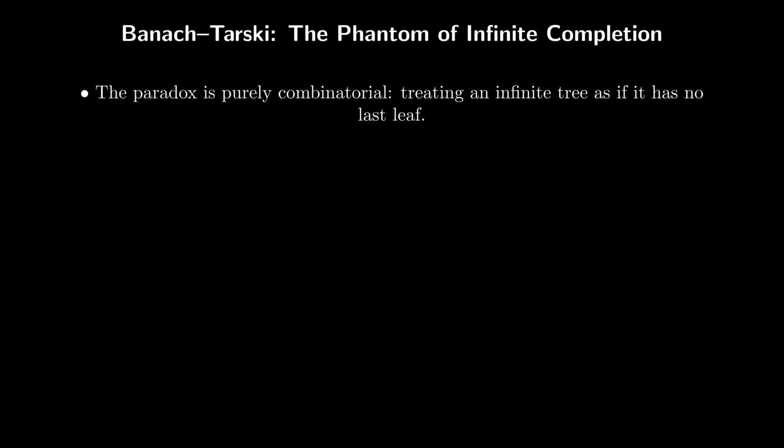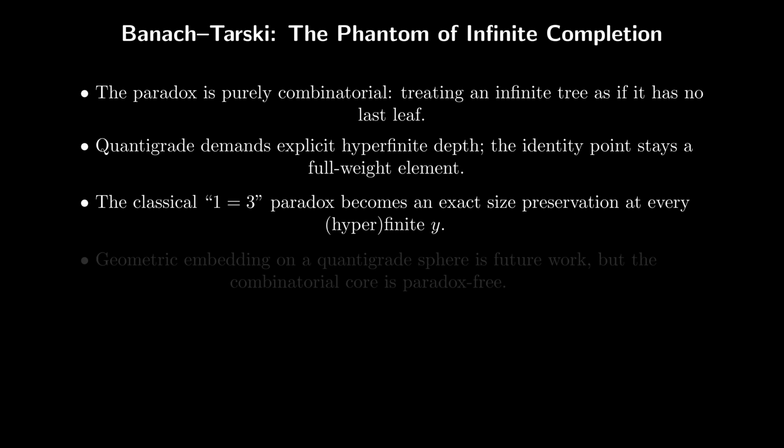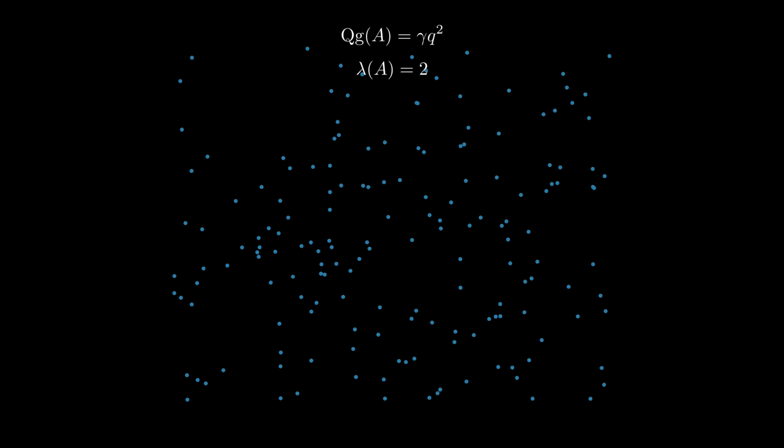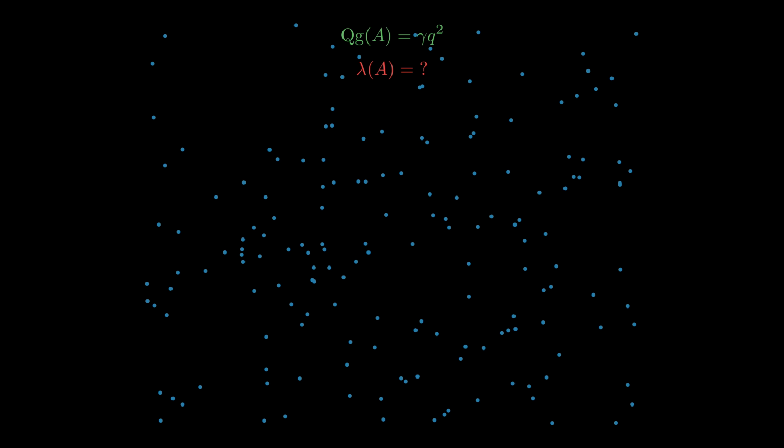I'm also somewhat curious about how far I can push this, but I'm not sure if and when I will go back to this. I built all this really just for one purpose: attacking and analyzing infinite graphs. Using Quantigrade, there is no useless 0 over 0 for the ratio of a point to its neighbors. For a circle with radius gamma quar, that ratio is 2 pi gamma quar. Finally, the axiom of choice should, in this system, turn out much friendlier. Because the measure of sets is completely independent from their geometry, exploded colorings remain measurable. And that gives me a lot of questions I can ask about infinite graphs in Quantigrade that Lebesgue can't attempt to answer.